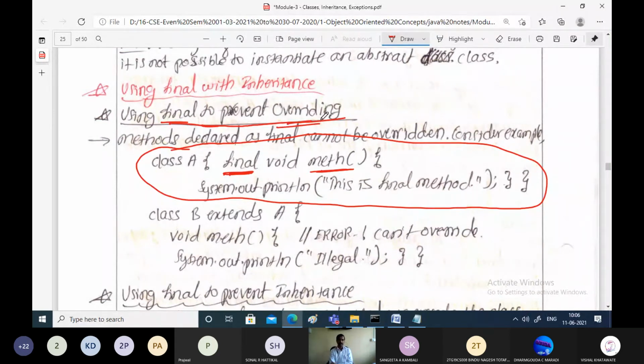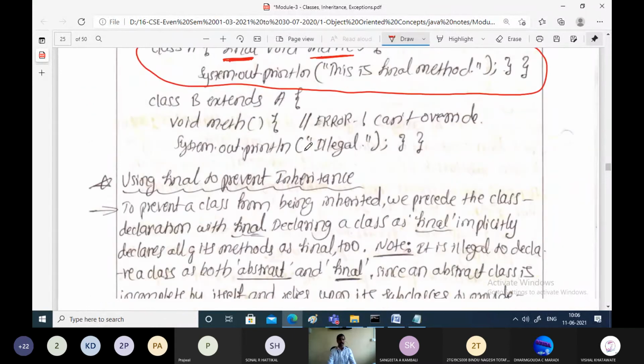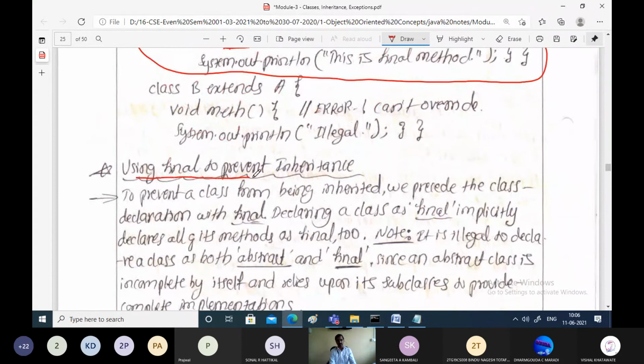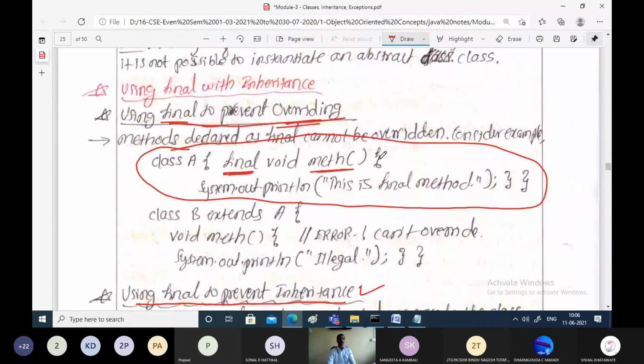Sorry, I was telling about this part. To prevent the inheritance, we shall see it later. In this case, to prevent overriding, we can use final. So what is overriding? When methods in the superclass and subclass have the same name, the method in the subclass is going to hide the details of the superclass. If you want to avoid this scenario, then we can use final.